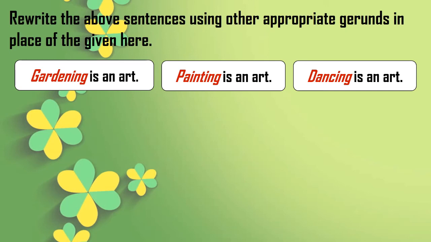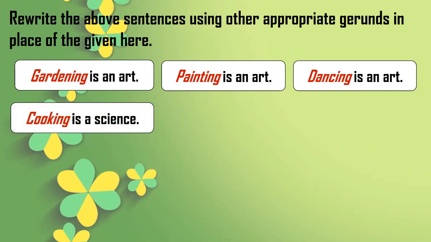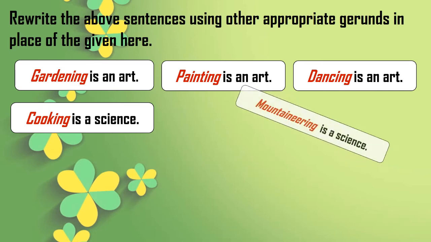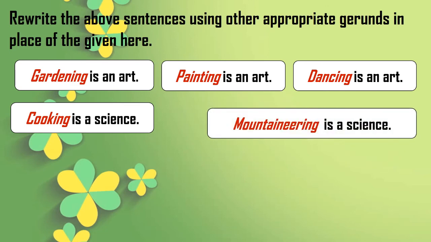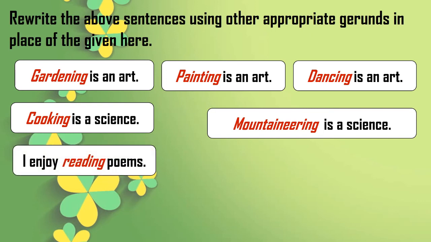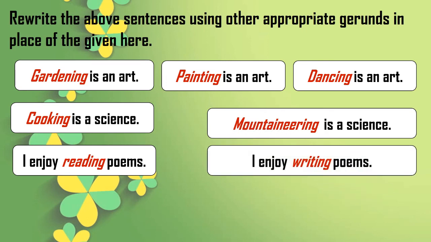I am just showing you one or two examples. Cooking is a science. So here I have framed like this. Mountaineering is a science. Next sentence. I enjoy reading poems. So here reading is a gerund in this sentence. It has not come in the beginning. We have just now read the rule that it is often used in the beginning of the sentence. But see here you can find it is in the middle of the sentence. How can we frame a new sentence with this? I enjoy writing poems. Isn't it easy and simple?